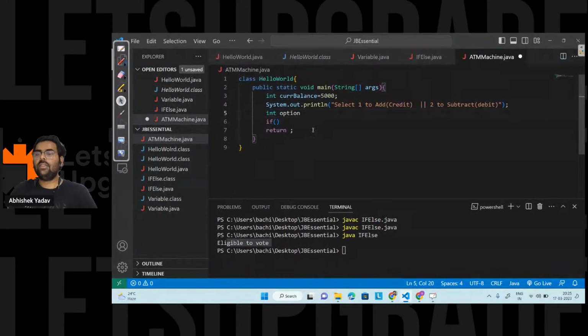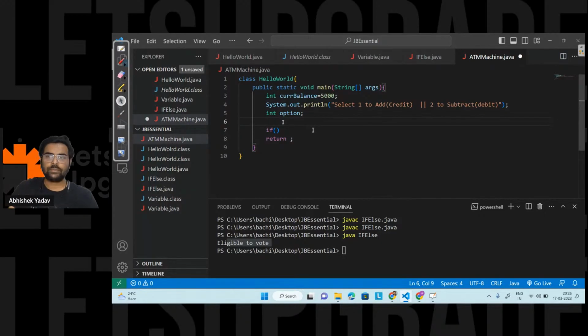So now I want to take the input from the user at this point. Anyone knows how to take input from the user in Java? Please write in the chat how I can take input from the user. Anyone?